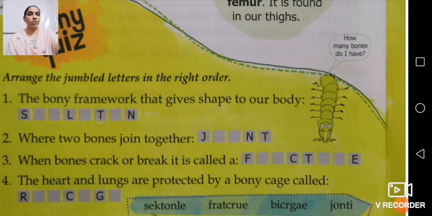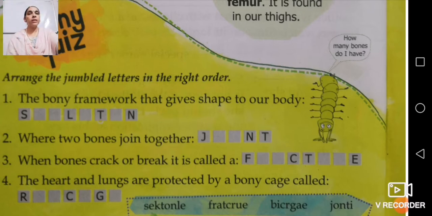Now number 4: the heart and lungs are protected by a bony cage called the rib cage. What is the requirement of the rib cage? That I will also explain.